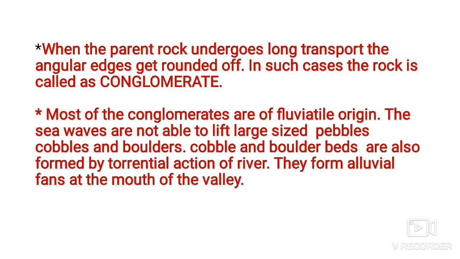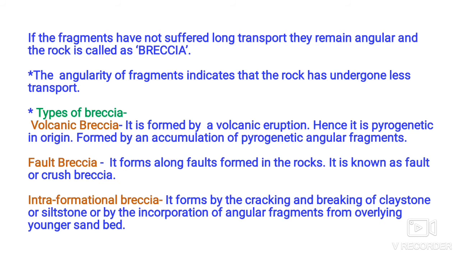Many times when the river comes down at the bottom from the hill or mountain where it originates, a fan-like structure is formed. It is called an alluvial fan. It is made up of such large sized fragments like cobbles, pebbles and boulders. This is about conglomerate. Now breccia.